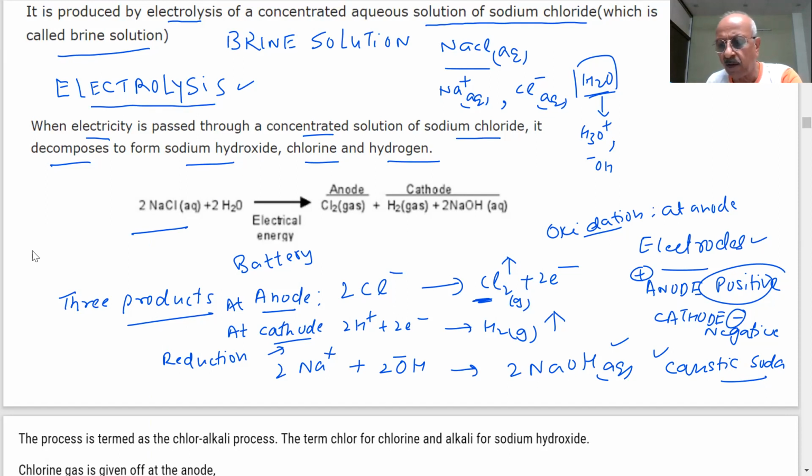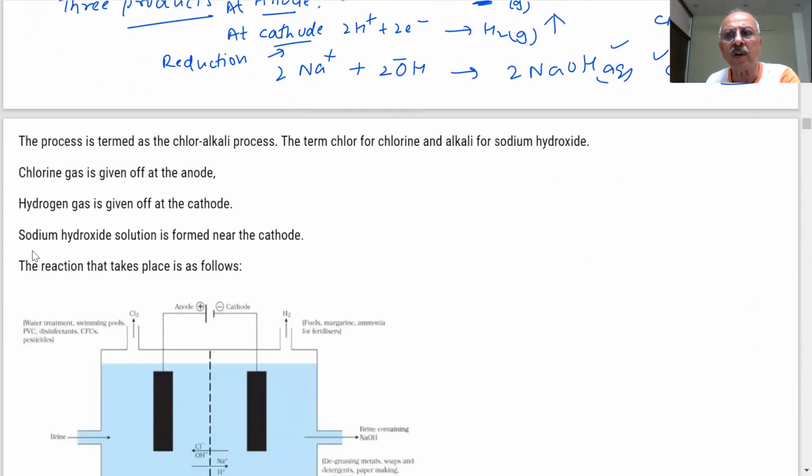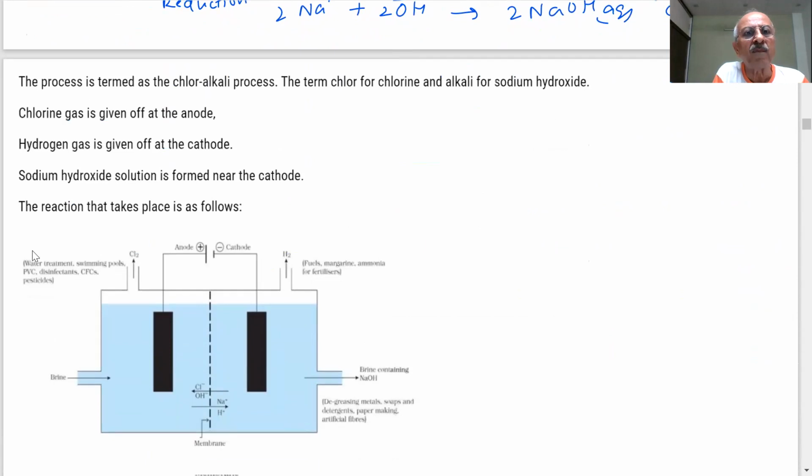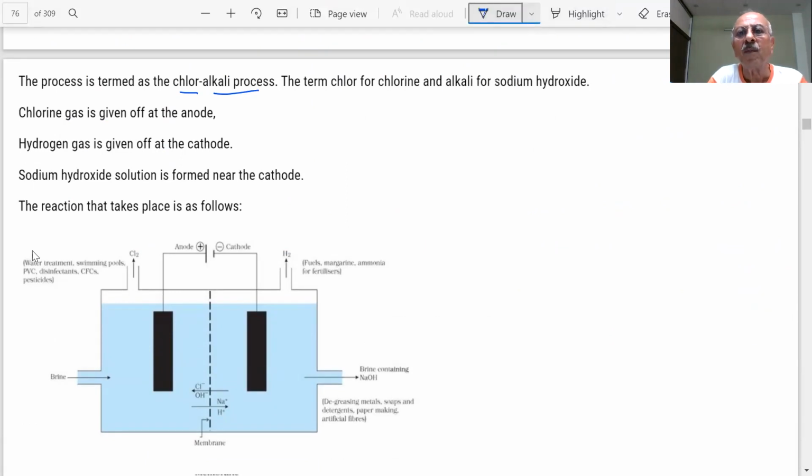Yes, sir. Very good. Coming to the next part, which is the most important. The process is termed as the chlor-alkali process. Very important, students. Note this down very clearly. The question has been asked so many times. Chlor-alkali process. It is used for the preparation of NaOH by the electrolytic process.